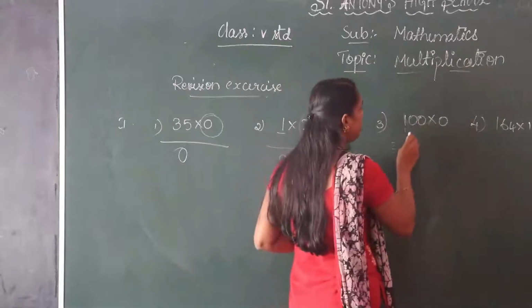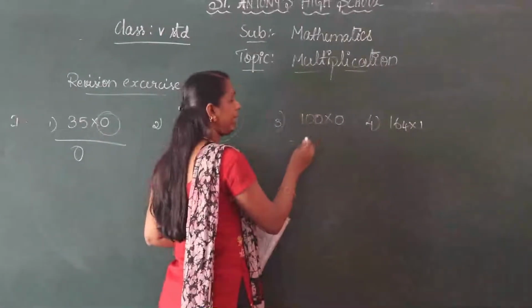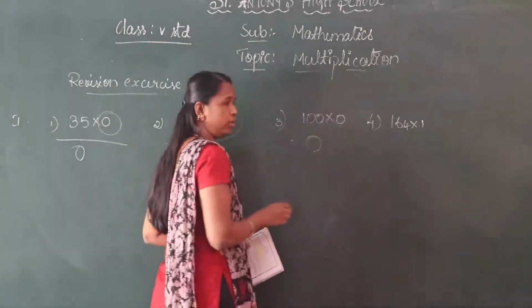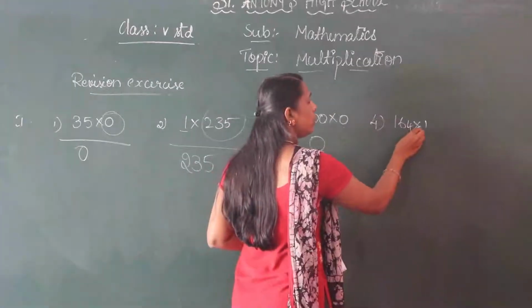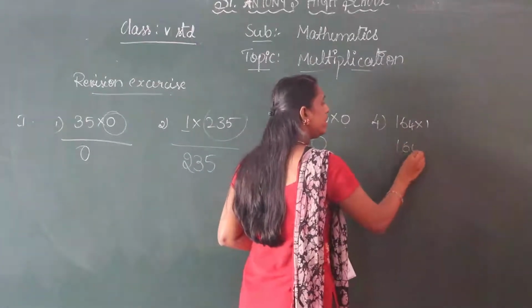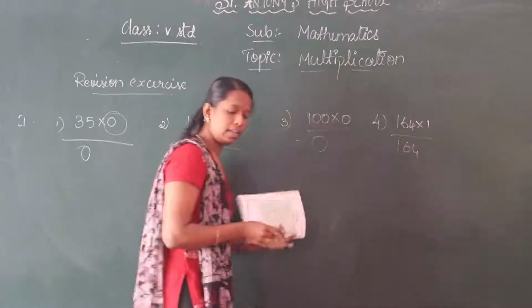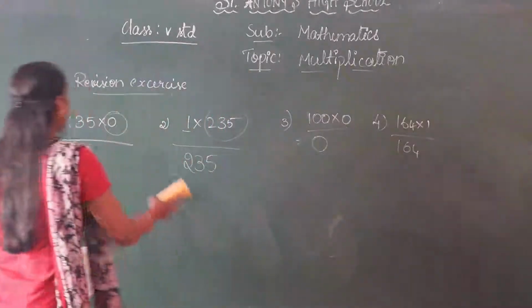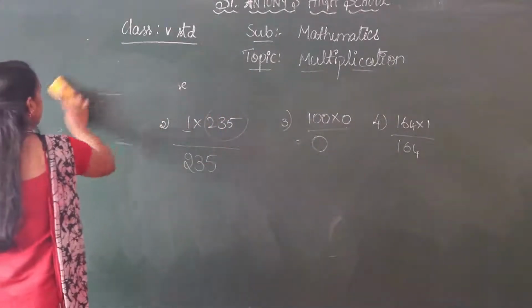So you know the property. 0 multiplied by 100, answer is 0. 164 ones are 164. So these sums are based on the properties of multiplication. Clear children?